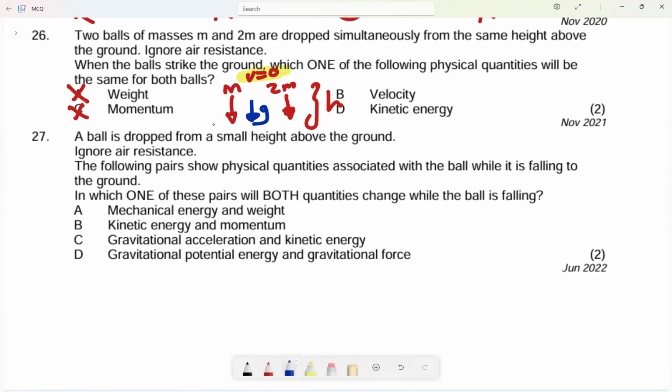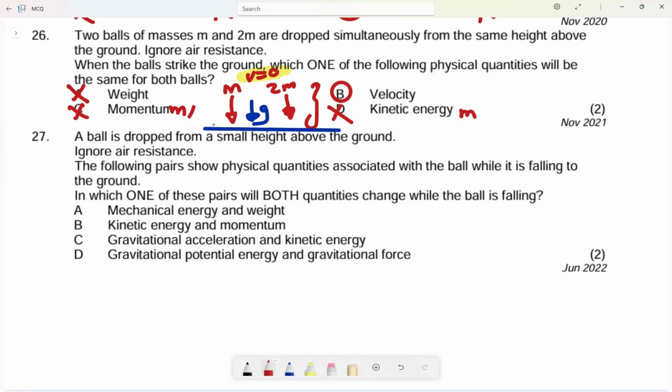So the velocity will be the same for both of them, irrespective of which one reaches the ground first. At the instant they reach the ground, their velocity will be the same. Why? Because they are moving under gravity, which gives them velocity, and the gravity acting on them is the same. So I want to believe B is the most correct answer. Kinetic energy, no, it cannot be kinetic energy. Why?